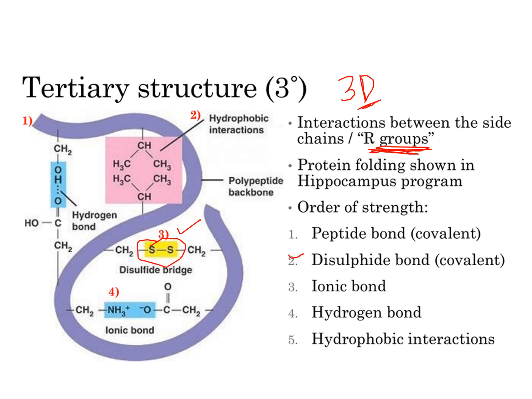Ionic bonds are found between charged molecules. Here, if you see the fourth category, that is NH3 plus and COO minus. The amino group of one amino acid and a carboxylate group of another, and these two are in the side chains, not the main amino group or main carboxylate group. When the main amino group and main carboxylate group of amino acids bind together, that is called a peptide bond. But here this is a non-covalent interaction, so this is nothing but an ionic bond. This is not a covalent bond, and these kinds of interactions are called ionic bonds.